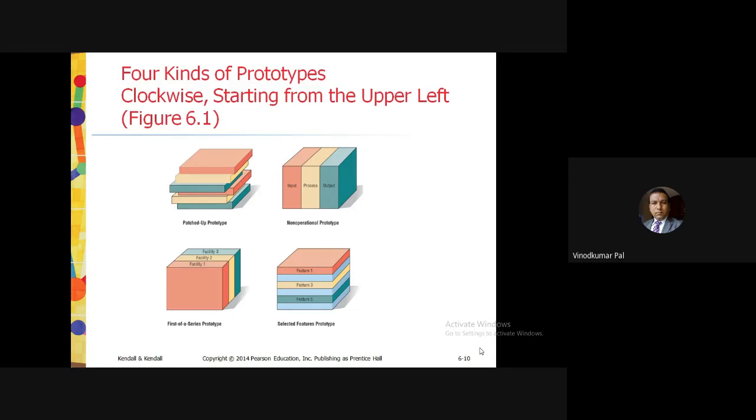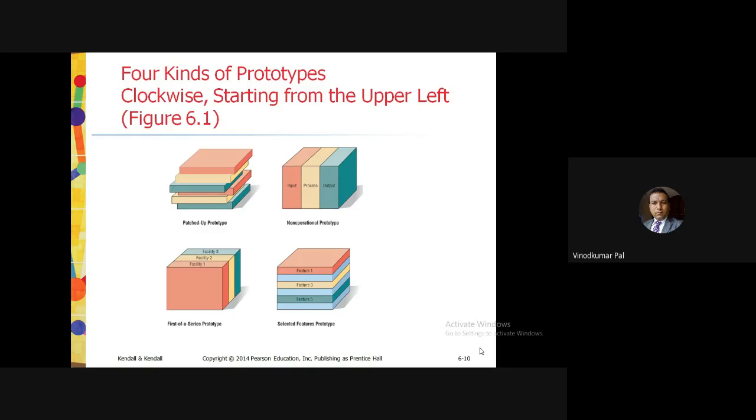Users could still make decisions on the utility of the system based on their use of prototype input and output. So basically, if we just want to summarize this particular thing, they are also talking about their input. Input you can give, process will happen internally, and you will get the output.